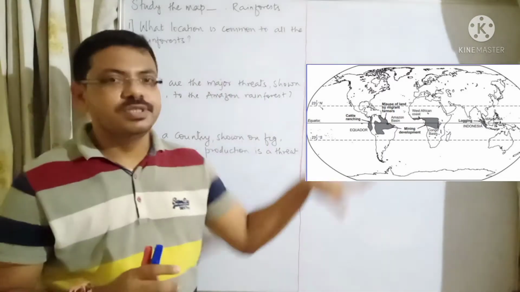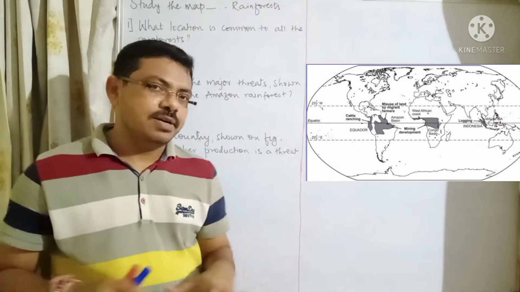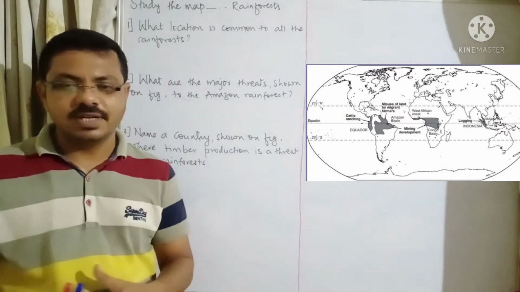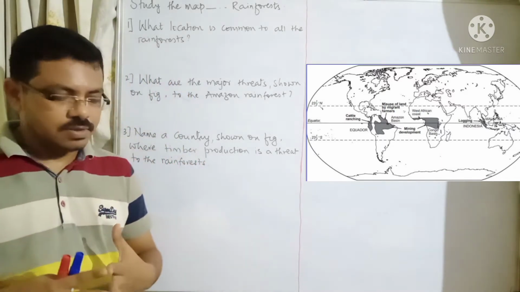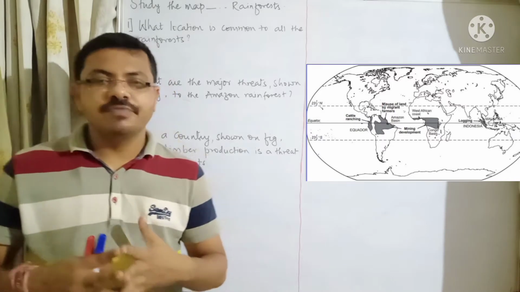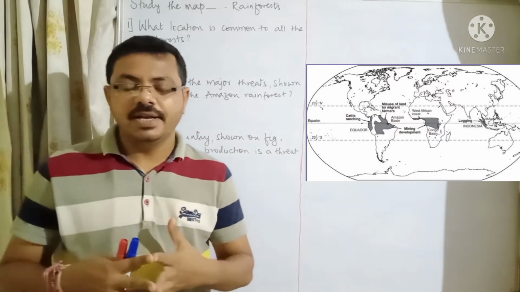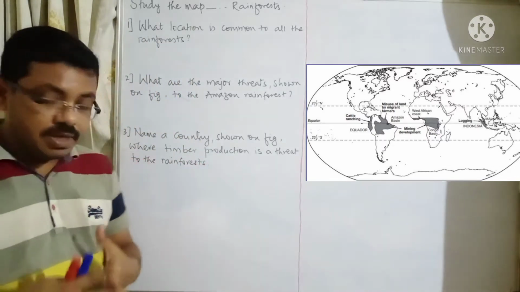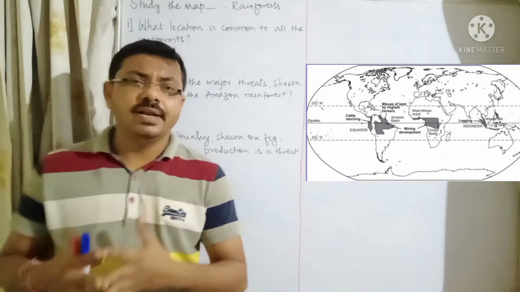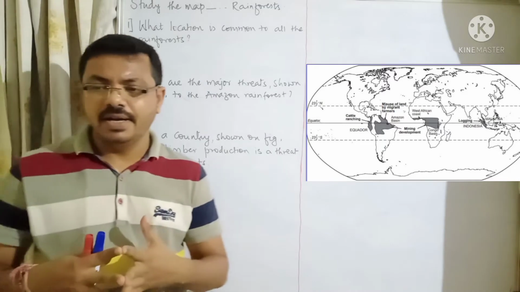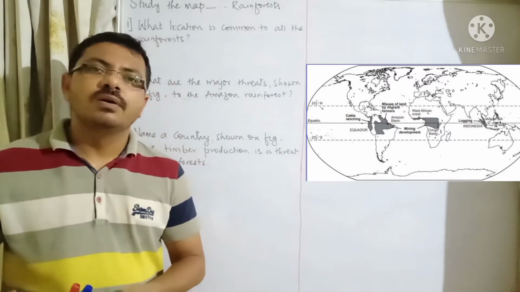Now if you observe the map, the rainforests are being marked, as you can see in the image, and there are some threats given. Like in South America, you may find that the threats are cattle ranching and misuse of land by migrants, and also mining development. In Africa also mining development is one of the main causes, and in Southeast Asia like Malaysia and Indonesia, you will find that logging and timber production is one of the causes.